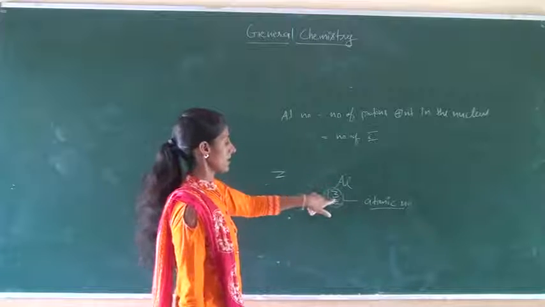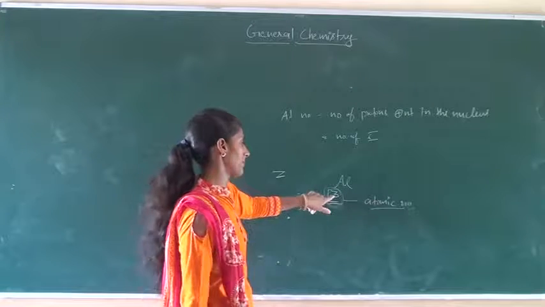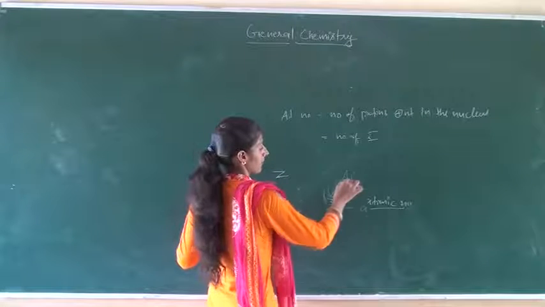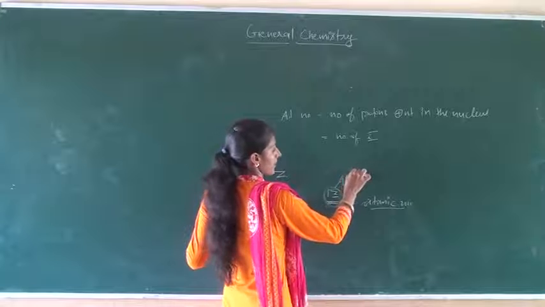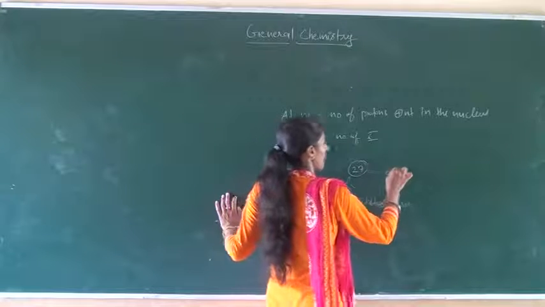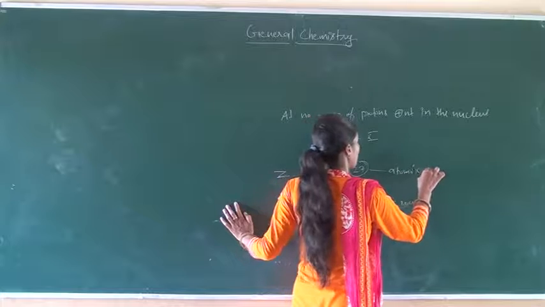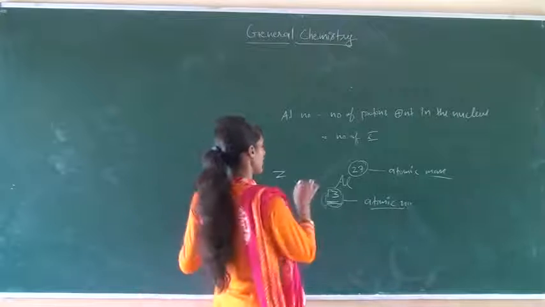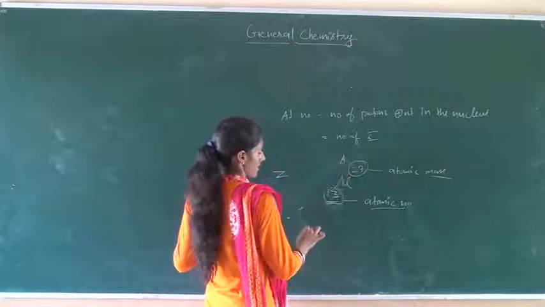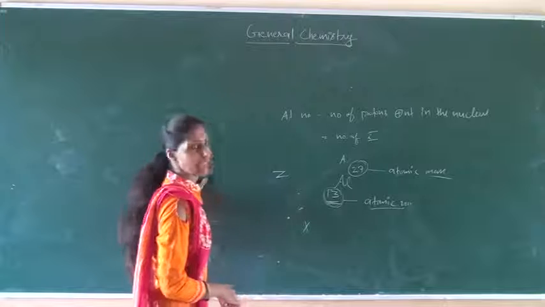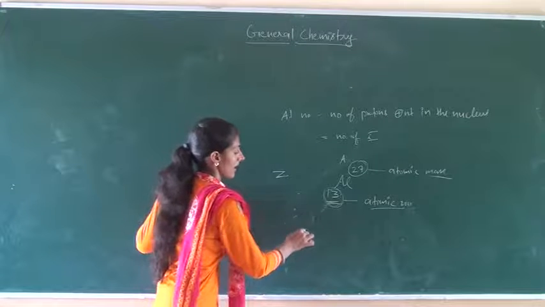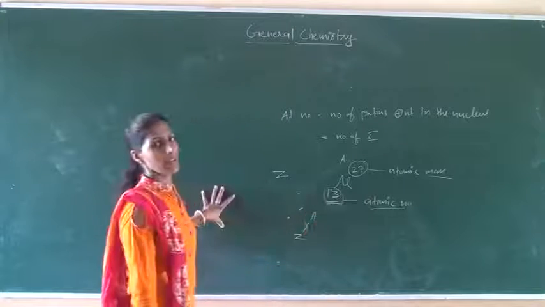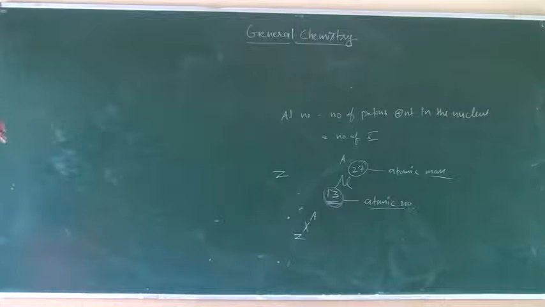In this case aluminium has atomic number 13, and this is represented by Z. And in the uppermost part we write the mass number of the element, which is shown by A. So, in the representation of an element, X is the element, Z is the atomic number and A is the mass number or atomic mass of the element.